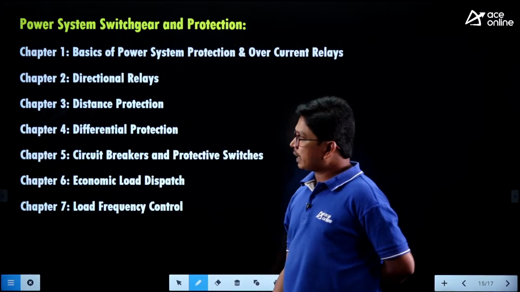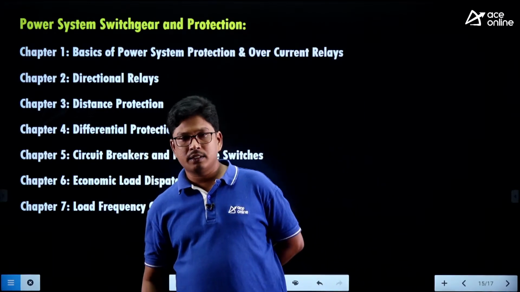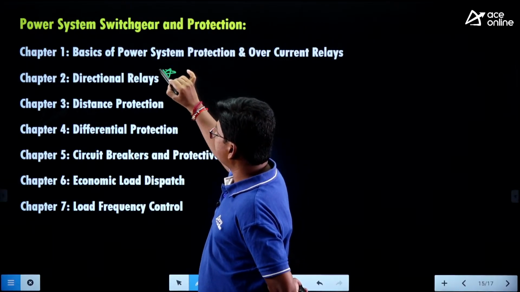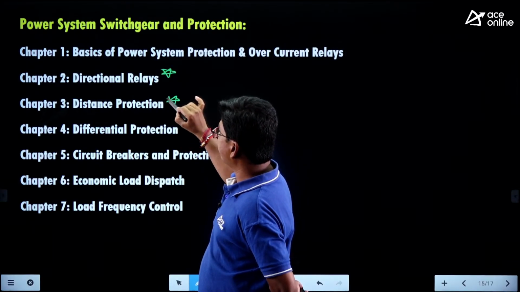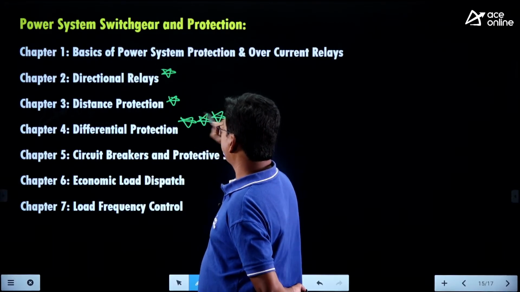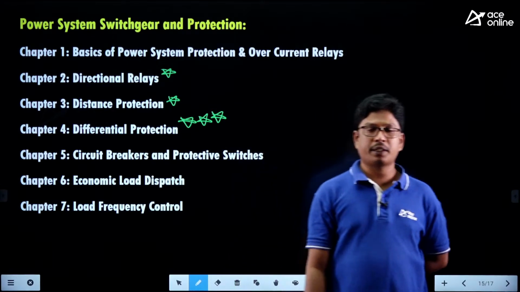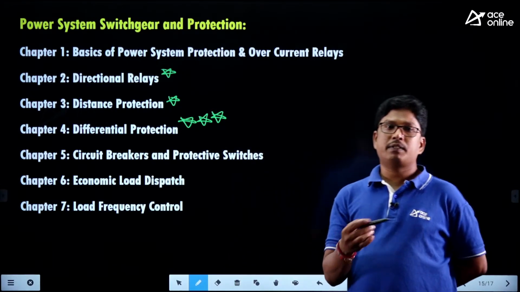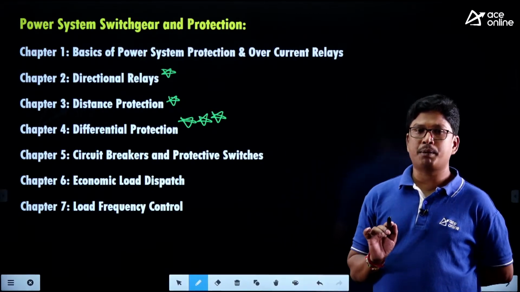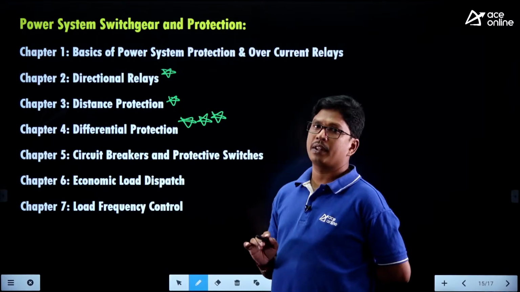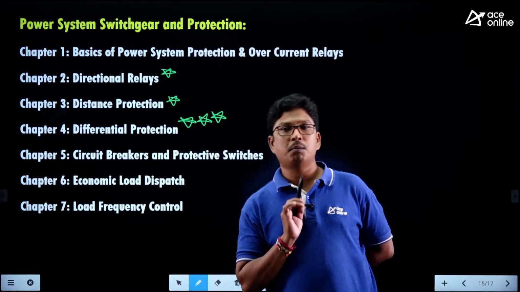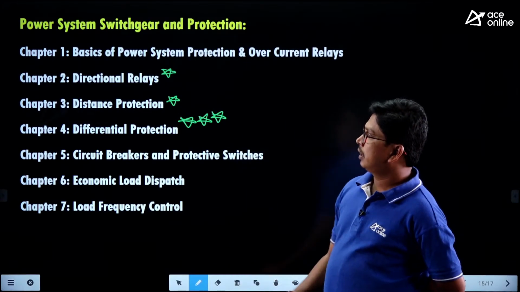And the next one is the differential relays. For GATE students, the directional relays and distance protection are very, very important, right? And differential relays is somewhat more important for you. In differential protection, we have the protection of transformers and protection of alternators. Those concepts are very, very important. That is, merz-price protection of transformers and merz-price protection of alternators is the most important area for GATE students, right?